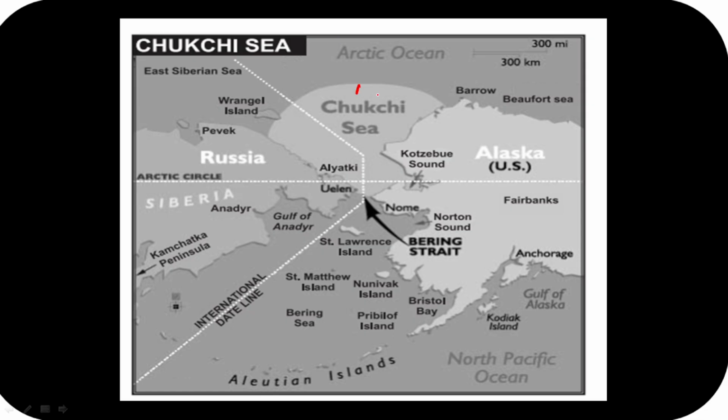This is the Chukchi Sea over here, we see this in your Arctic Ocean. And please just have a look at the Chukchi Sea. It is connected by the Bering Strait with the Bering Sea. Just have an idea, it's a part of the Arctic Ocean. Quite a lot, guys, here we see low temperatures. Just have an idea. Okay guys, this is the Adriatic Sea.